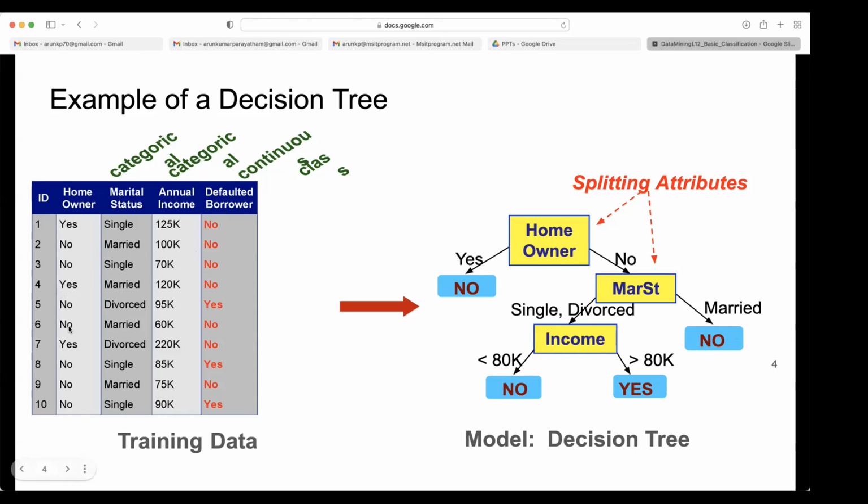The sixth one is no, married, class no. The ninth is no, married, no. So all belong to the same class. Once you travel this branch, homeowner no and marital status married, all belong to class no. But it is not the same with the other branch, single and divorced. Both classes are present, so again you need to split based on income. If income is less than 80K, then it is no. If income is greater than 80K, yes.